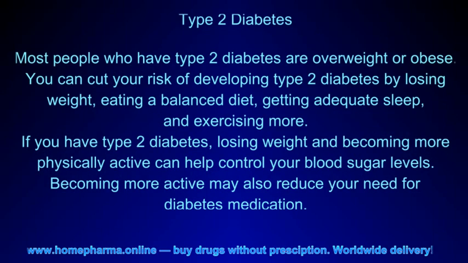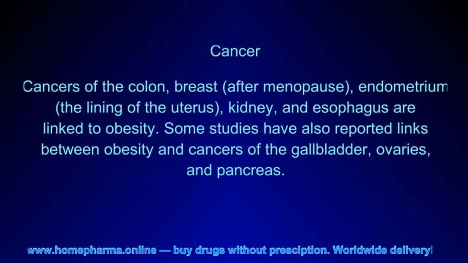Type 2 diabetes. Most people who have type 2 diabetes are overweight or obese. You can cut your risk of developing type 2 diabetes by losing weight, eating a balanced diet, getting adequate sleep, and exercising more. If you have type 2 diabetes, losing weight and becoming more physically active can help control your blood sugar levels. Becoming more active may also reduce your need for diabetes medication.